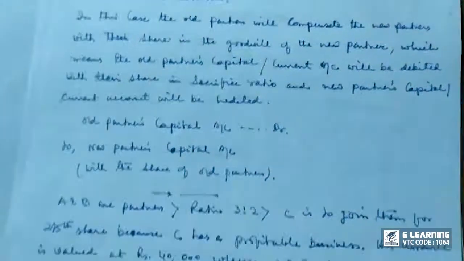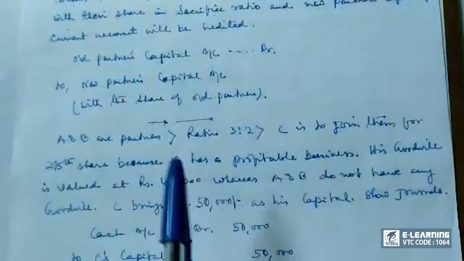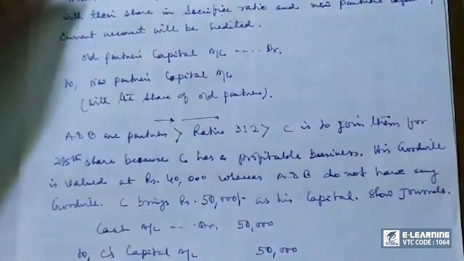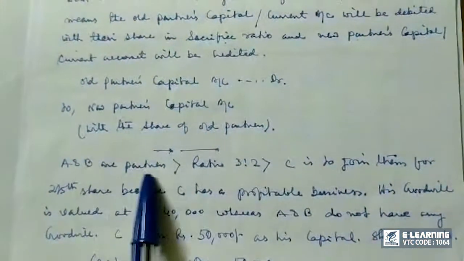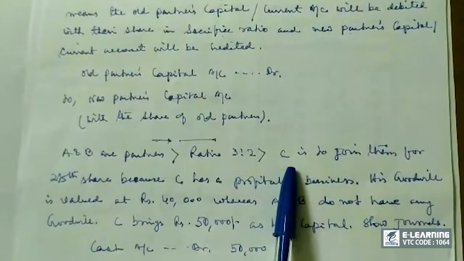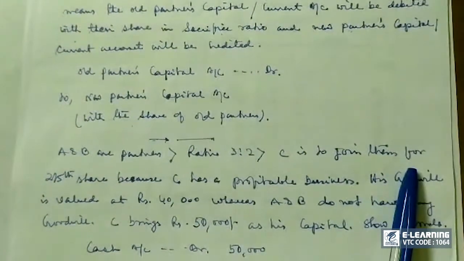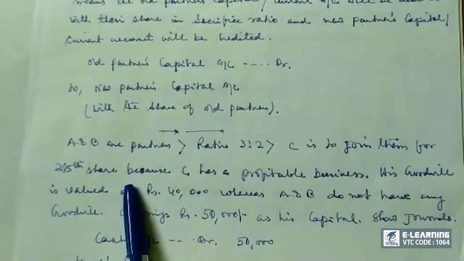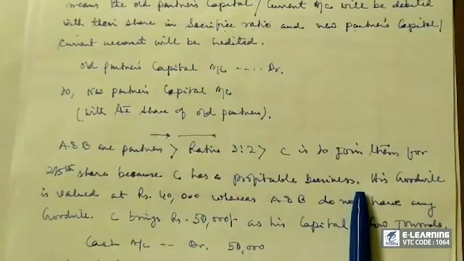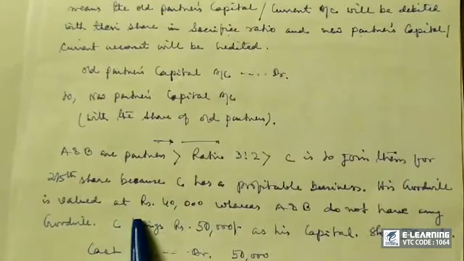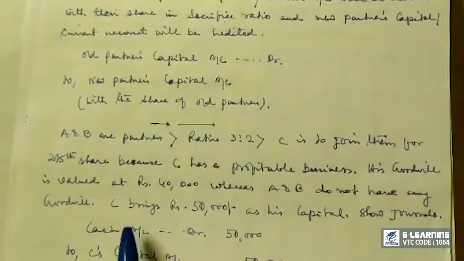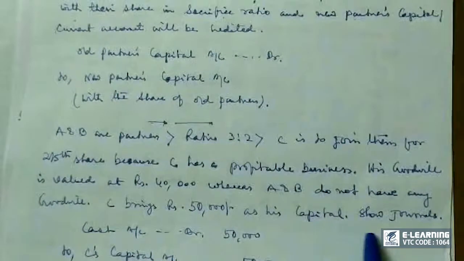So let's go straight away to a problem. Let's solve it, about this case number 8. A and B are partners sharing profit in the ratio 3:2. C is the new partner who joins them for 2/5 share because C has a profitable business. His goodwill is valued at rupees 40,000, whereas A and B do not have any goodwill. C brings rupees 50,000 as his capital.